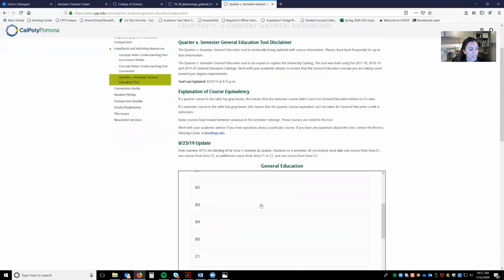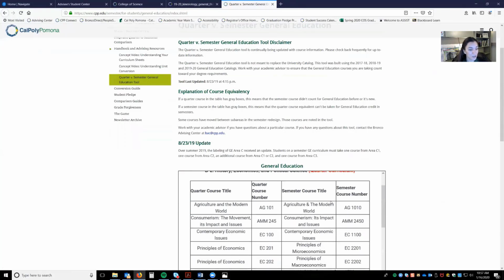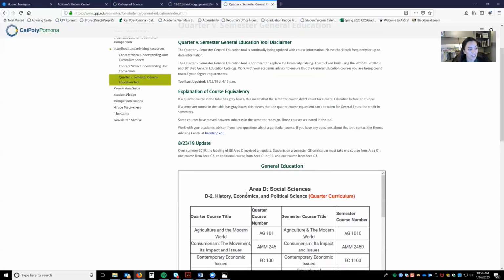And say you want to take a D2, because that's missing. So on the quarter curriculum, a D2 are any of these classes. So agriculture and the modern world, this was the quarter class. This is a class in semesters that you would take. That will fulfill a D2, okay?